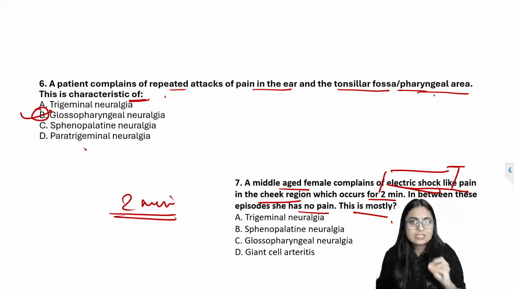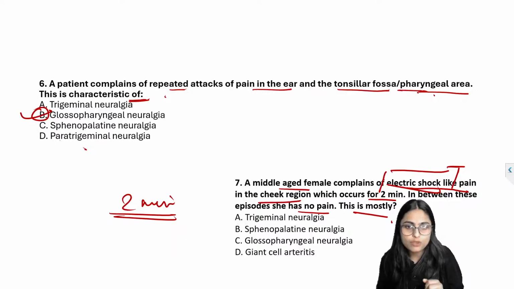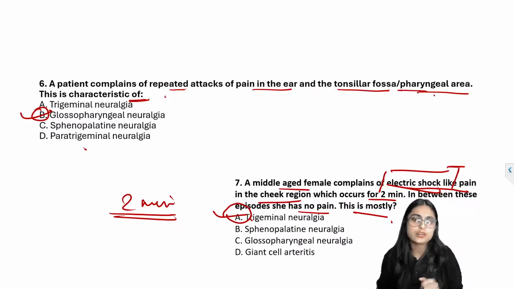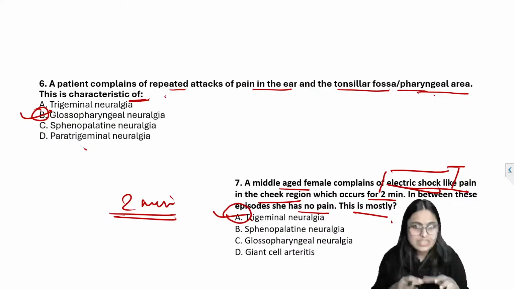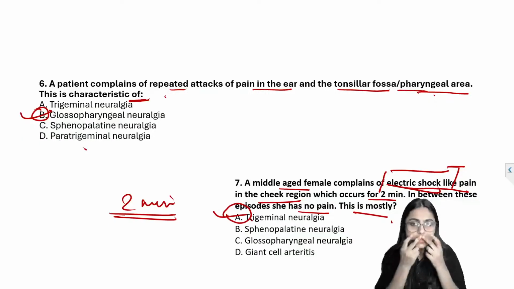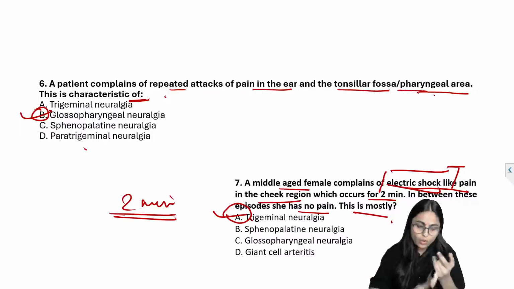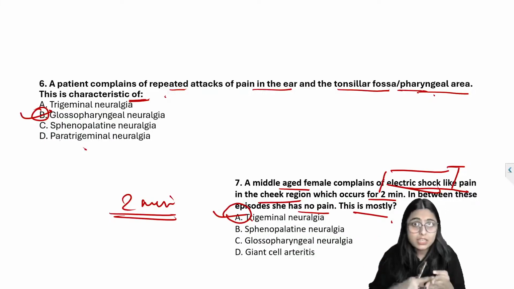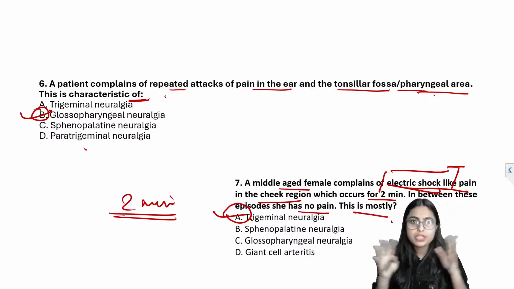Okay, so this is a typical representation of trigeminal neuralgia. Trigeminal neuralgia has trigger zones around the mouth, ala of the nose, and cheek region. Trigger activities are talking, eating, swallowing, shaving, washing face, everything.